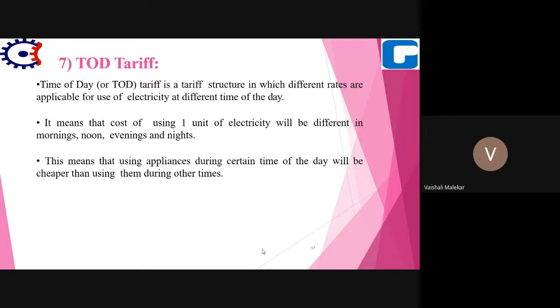Then next is the TOD tariff. TOD means time of day tariff. This is a structure in which different rates are applicable for the use of electricity at different times of day.